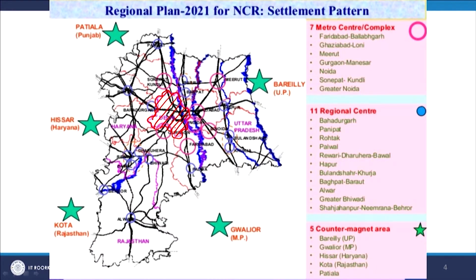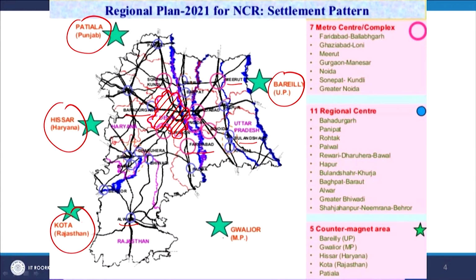and all around Delhi there are various districts, like you can see Meerut, Sonepat, Bahadurgarh, then Faridabad, Alwar, Bulandshahr, all these neighboring areas, which are making the national capital region, and it is also connected through various cities around the region like Bareilly, Patiala, Hisar, Kota and Gwalior.